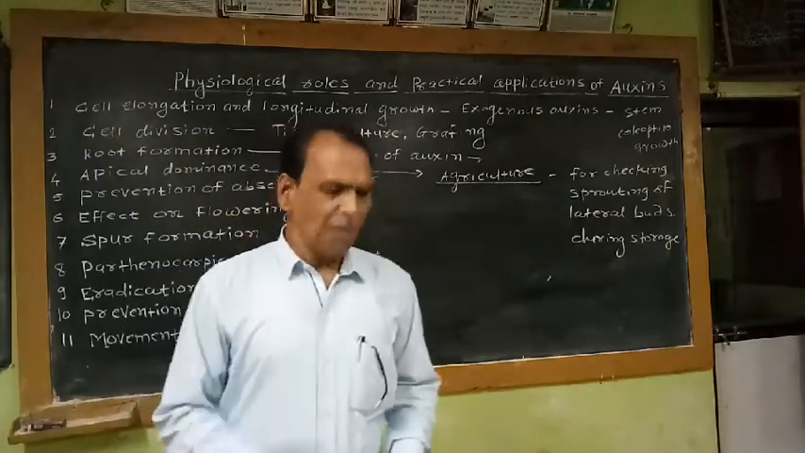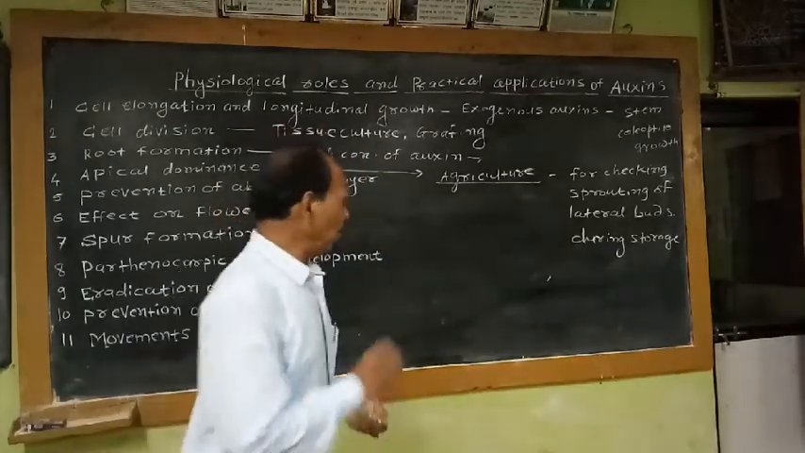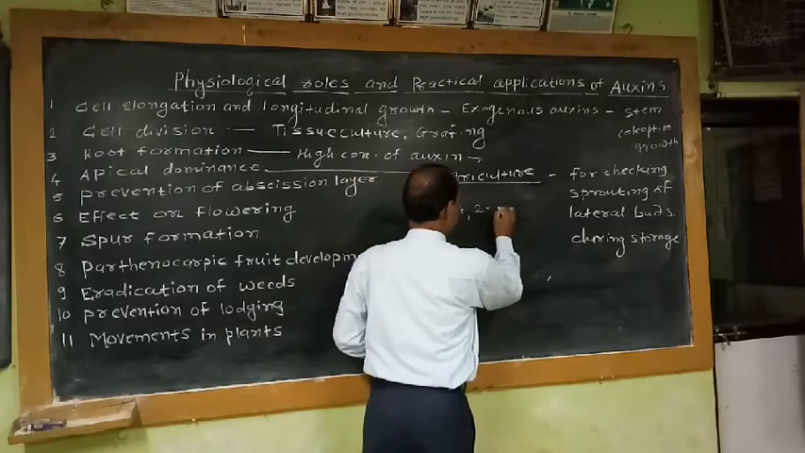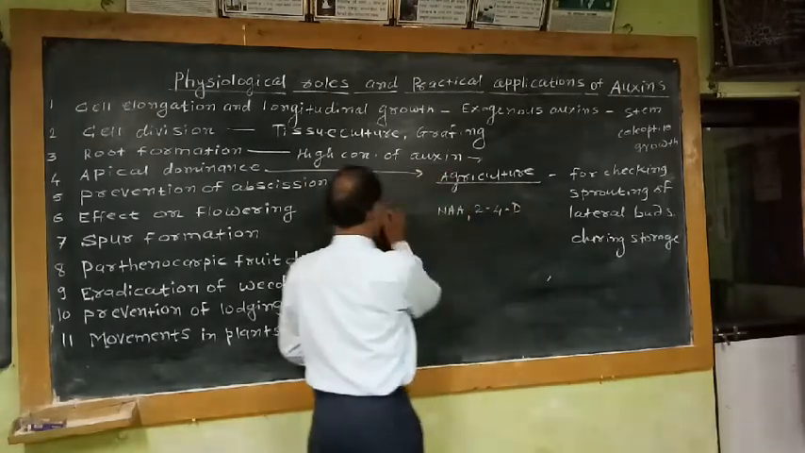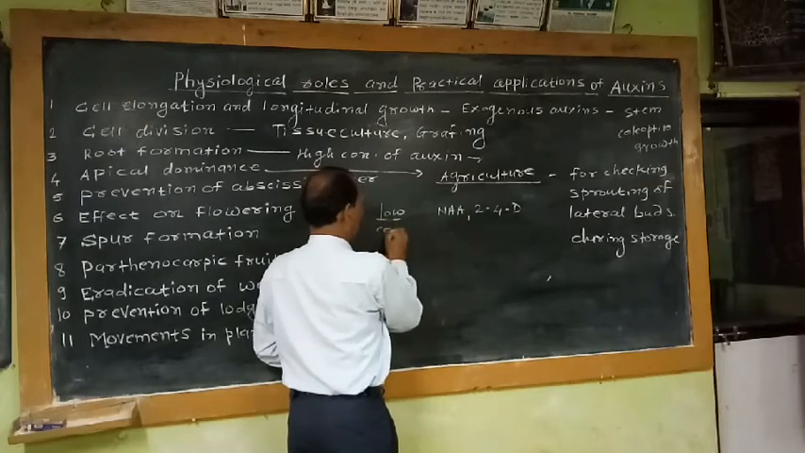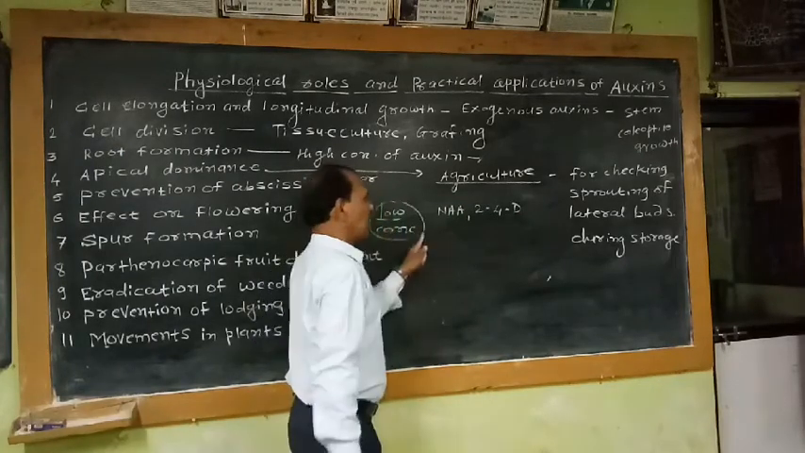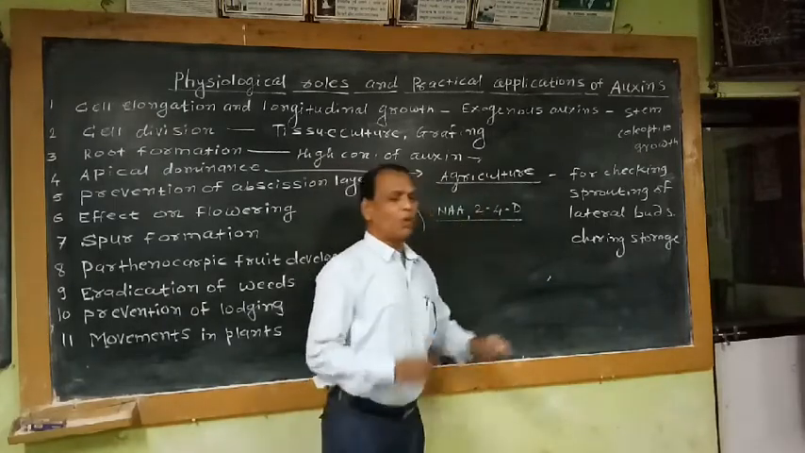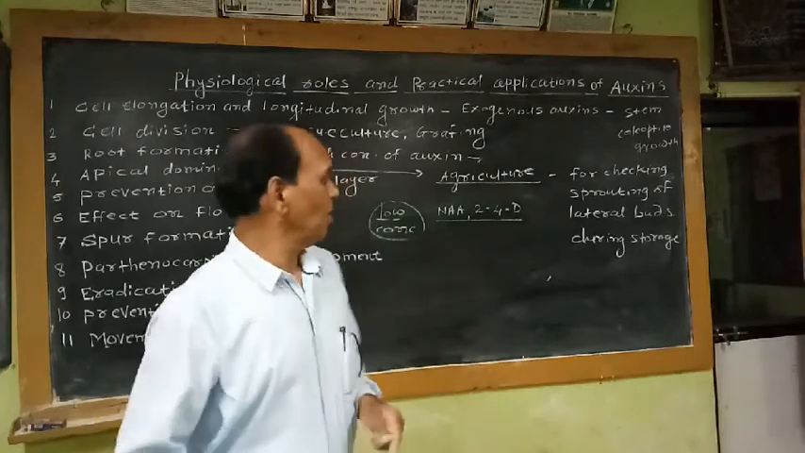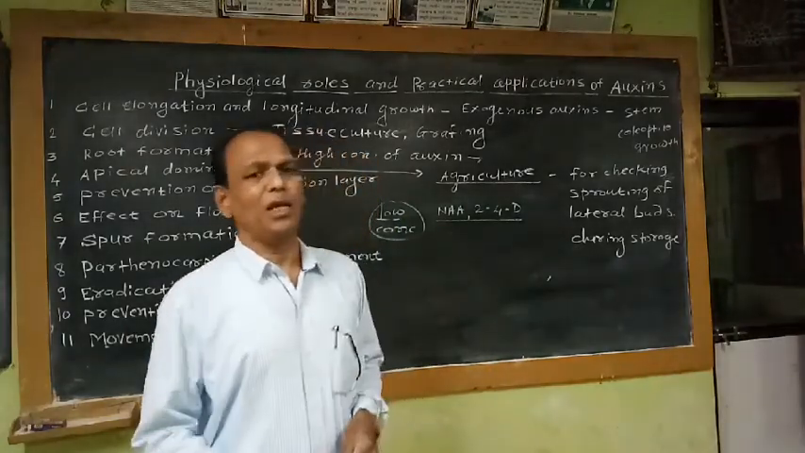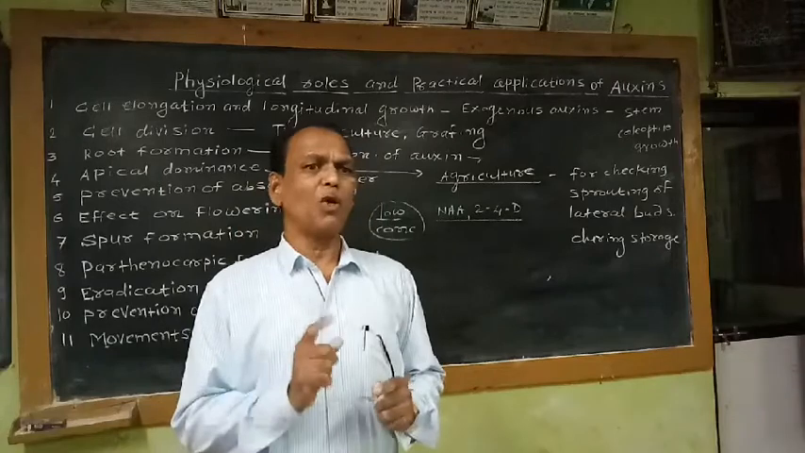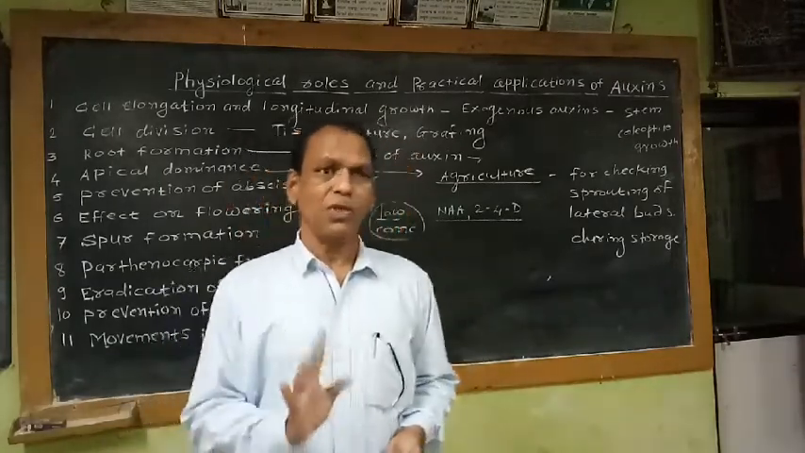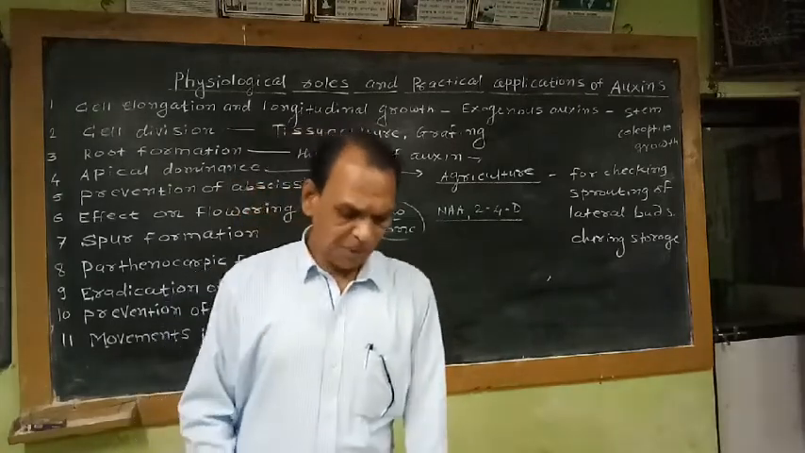So if we use auxins like NAA or 2,4-D in low concentration, if we apply these synthetic auxins like naphthalene acetic acid or 2,4-dichlorophenoxyacetic acid on such commercially important plants, the development of the abscission zone is prevented and premature falling of the flowers, fruits and leaves can be prevented, which is beneficial for the farmers.